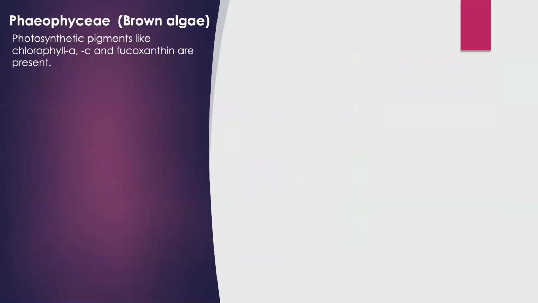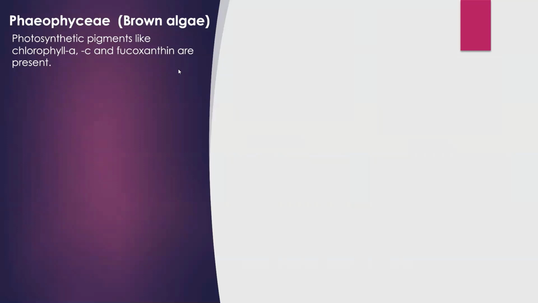Now we see the next group, Phaeophyceae, also called brown algae. Here, the members of Phaeophyceae possess photosynthetic pigments like chlorophyll A, C and fucoxanthin. And because of the presence of this fucoxanthin, the Phaeophyceae are also called brown algae.